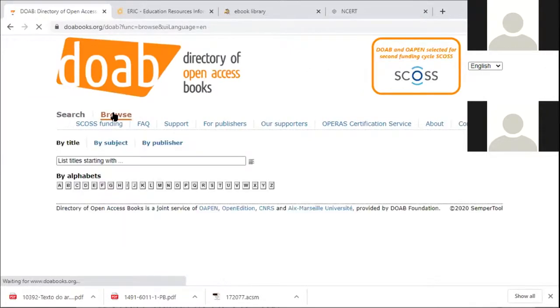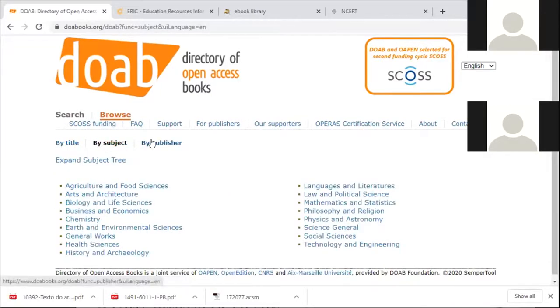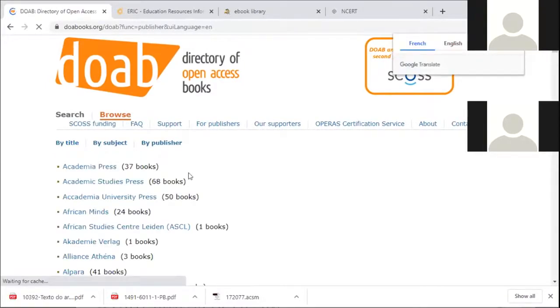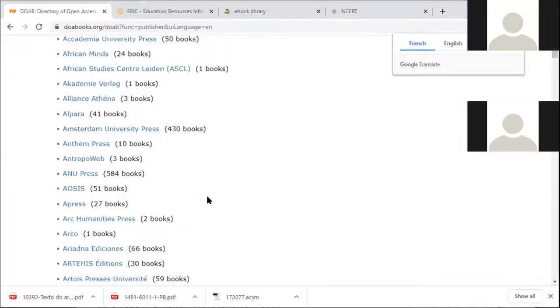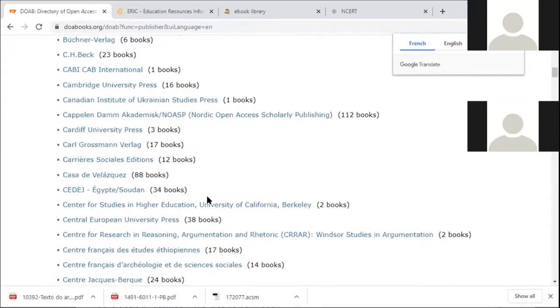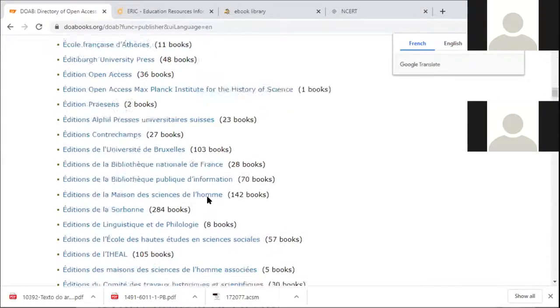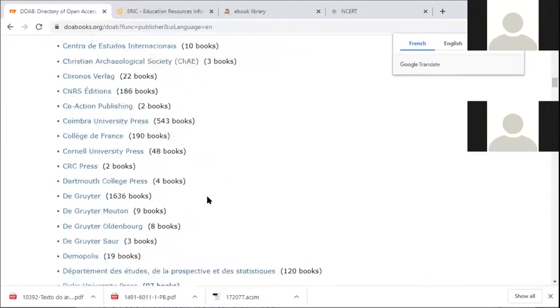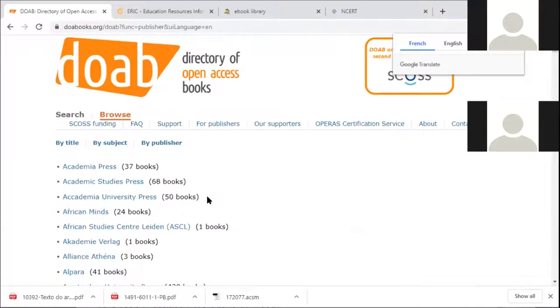If you want to browse this directory, you can browse by title, you can browse by subject. These are the subjects covered under this directory. You can browse by publisher. See, these are the publishers which contribute to this directory. Open access books are provided to this directory. See, n number of publishers are there.